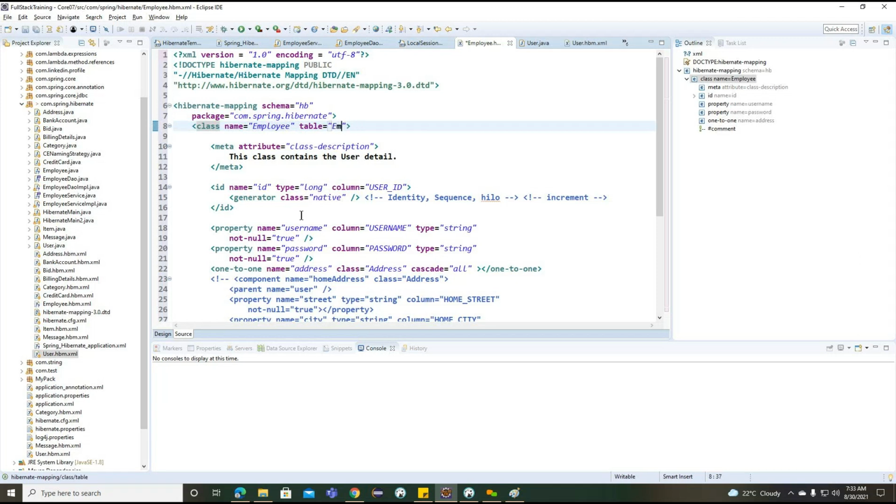Sorry, not user, employee. And the user ID, we are not going to work with the user ID, it is employee ID. And what are the properties we are having? The property name here, and string here. EMP code.